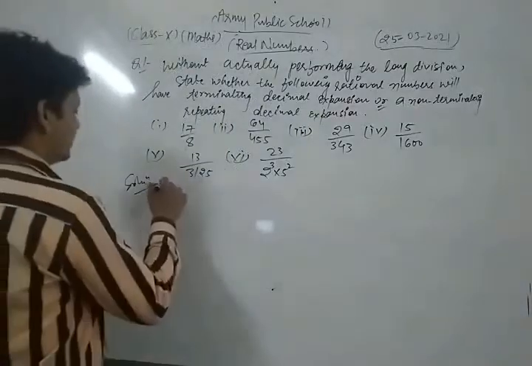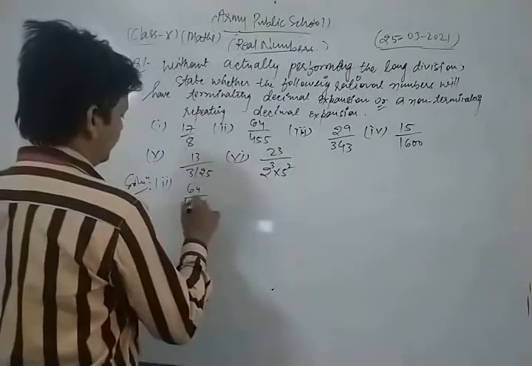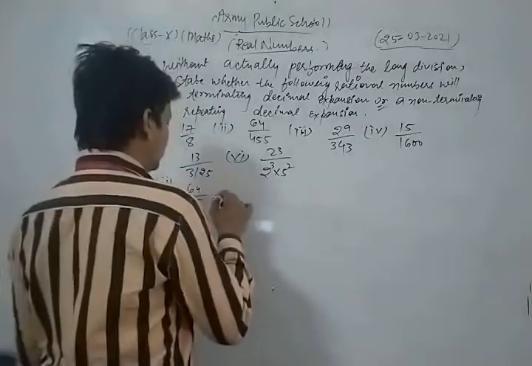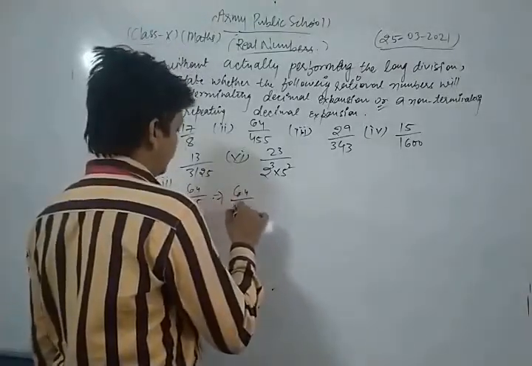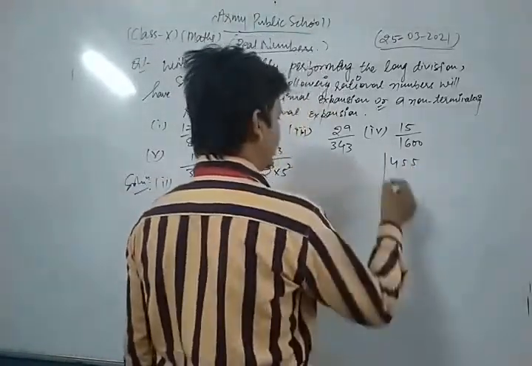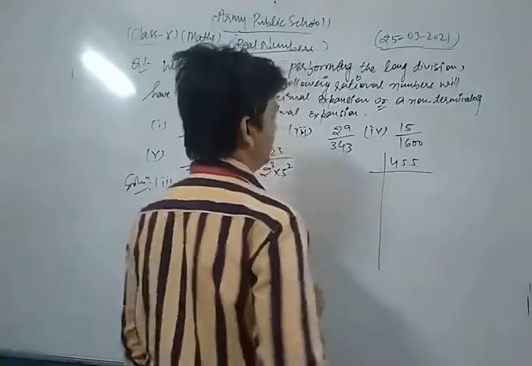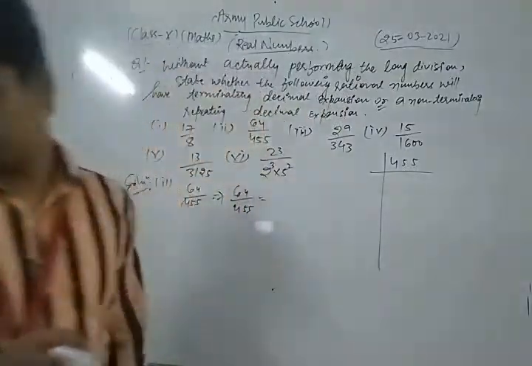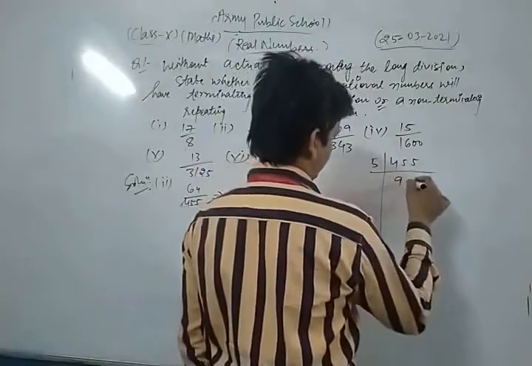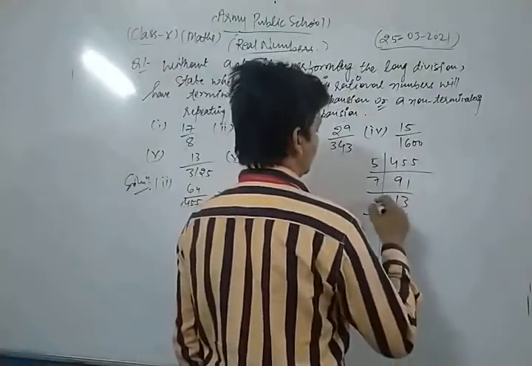Now we take the second part of this question, which is 64 upon 455. First, we do the prime factorization of the denominator. 455 divided by 5 is 91, 7 into 13 is 91.